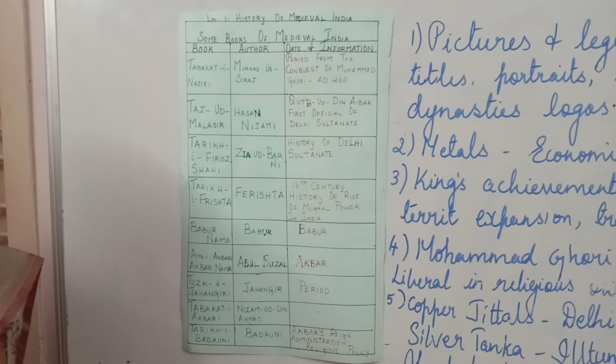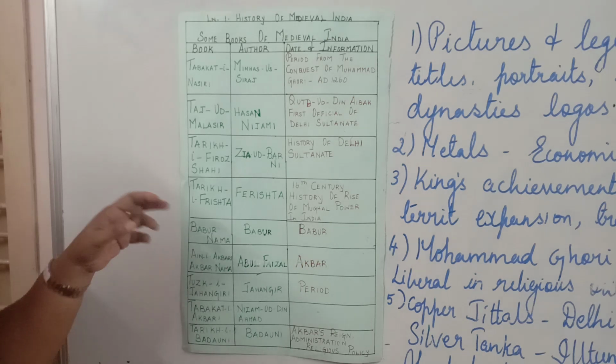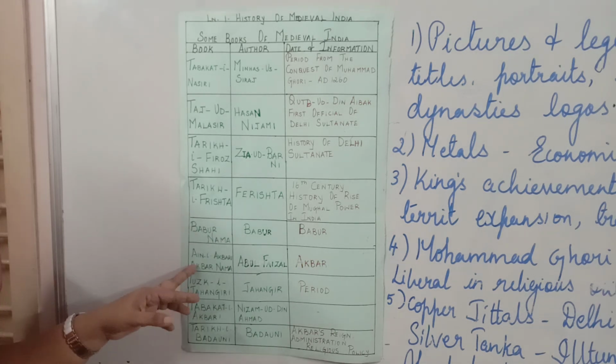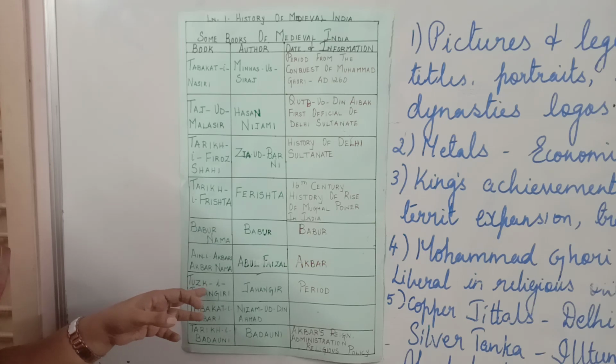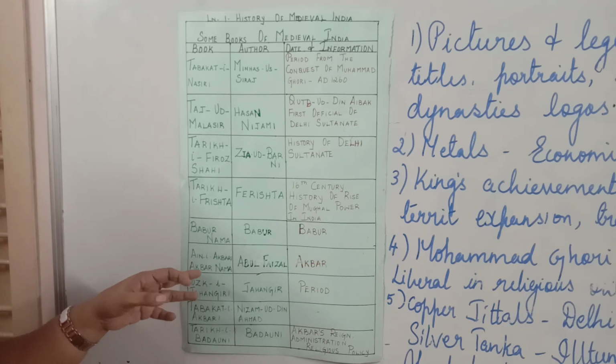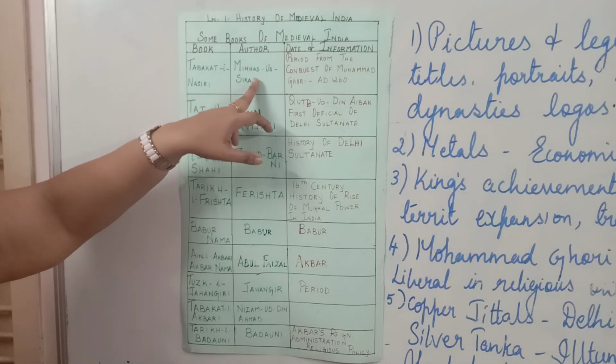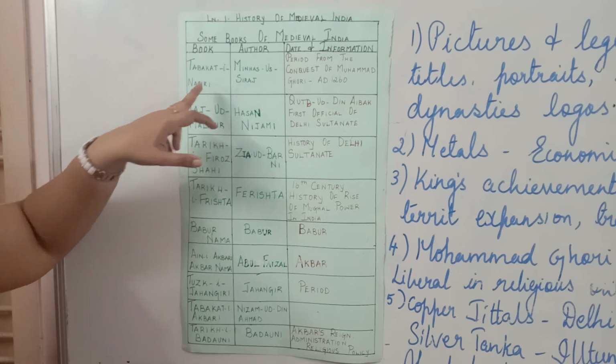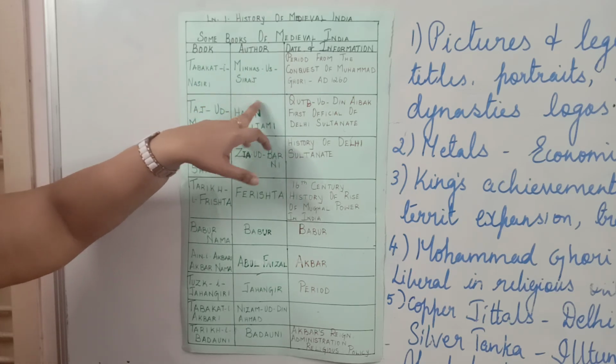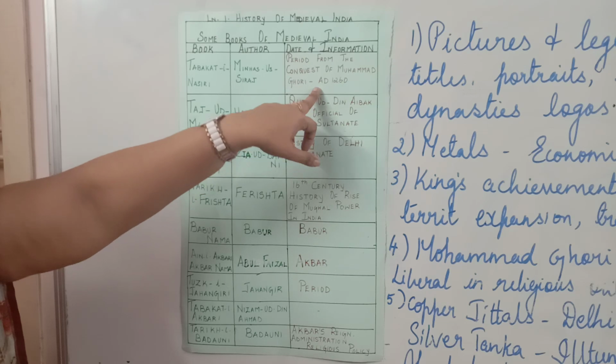He was patronized, which means supported, by Sultan Nasir-ud-Din Muhammad of the Slave dynasty. You must know that, that's very important. He was patronized by Nasir-ud-Din Muhammad of the Slave dynasty, so he wrote this book, Tabaqat-e-Nasiri. Okay, and what information does it provide?